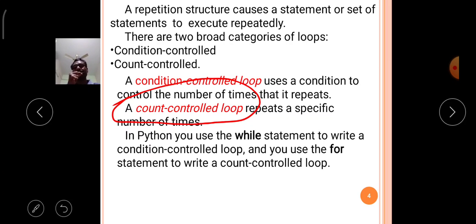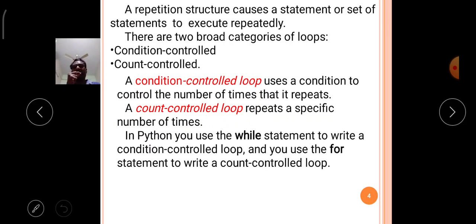For example, if the repetition control statement has to execute 5 times, that is decided before it goes to the execution. Like that, a repetition control statement will count the number of executions before it starts. This rule is called the count controlled loop rule.